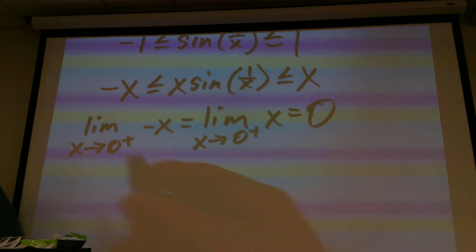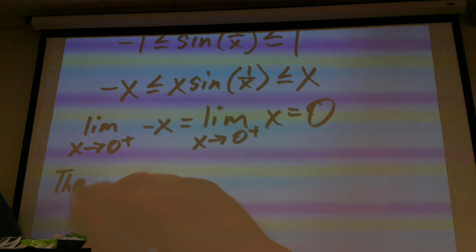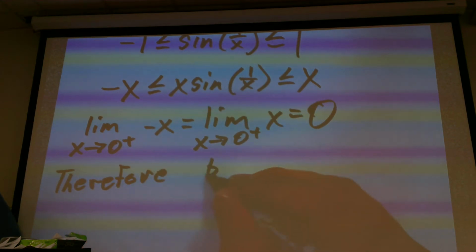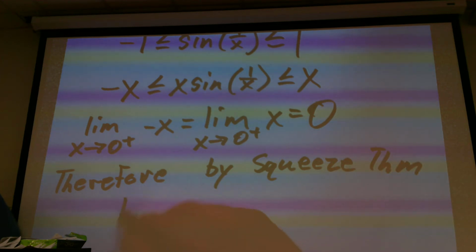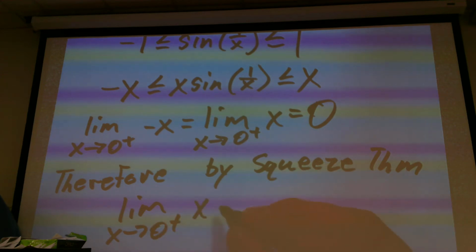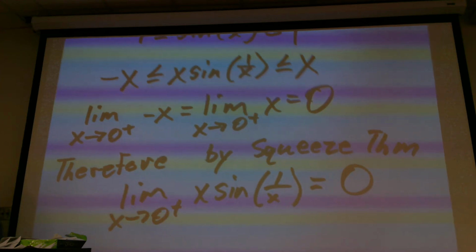So at that point I can say, therefore, by squeeze theorem, the limit as x tends towards 0 from the right of x sine of 1 divided by x will also equal 0.